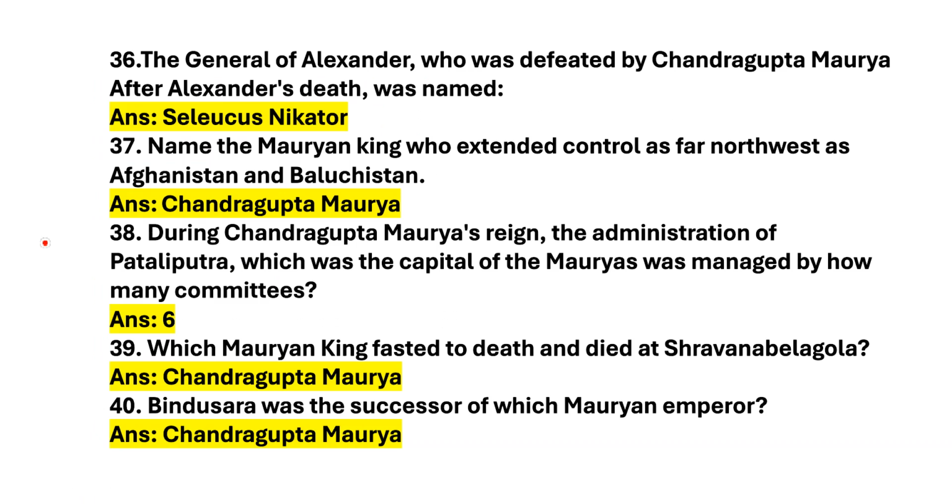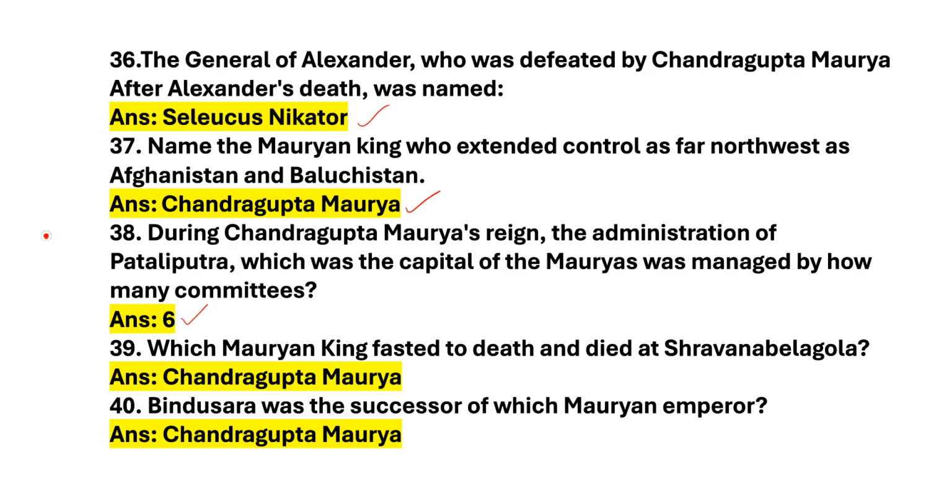Next question. The general of Alexander who was defeated by Chandragupta Maurya after Alexander's death was named. Answer is Seleucus Nicator. Next question. Name the Mauryan king who extended control as far northwest as Afghanistan and Baluchistan. Answer is Chandragupta Maurya. Next question. During Chandragupta Maurya's reign, the administration of Pataliputra, which was the capital of the Mauryas, was managed by how many committees? Answer is 6. Next question.